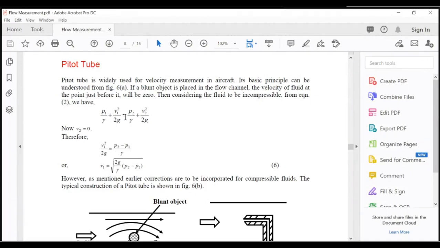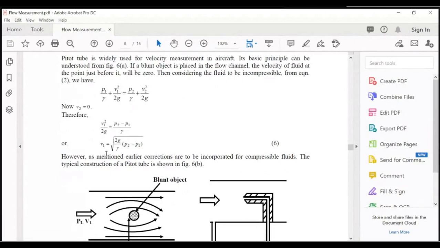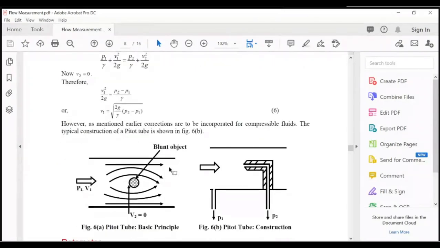So P1 upon gamma plus V1 square upon 2g is equal to P2 upon gamma plus V2 square upon 2g. Now V2 is equal to 0. So V1 square upon 2g is equal to (P1 minus P2) upon gamma, or V1 is equal to under root 2g upon gamma times (P1 minus P2). However, as mentioned earlier, corrections are to be incorporated for compressible fluids. The typical construction for a pitot tube is as shown in the figure.